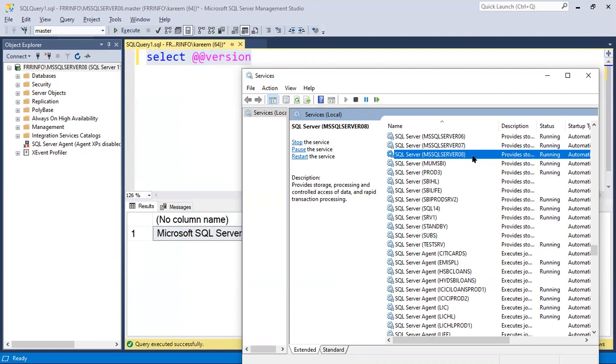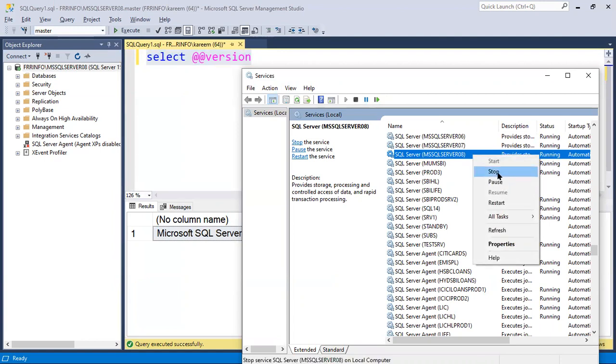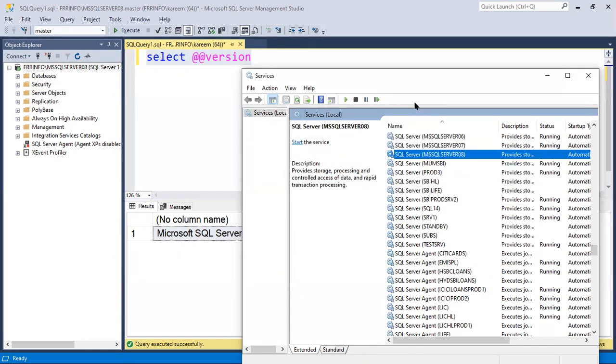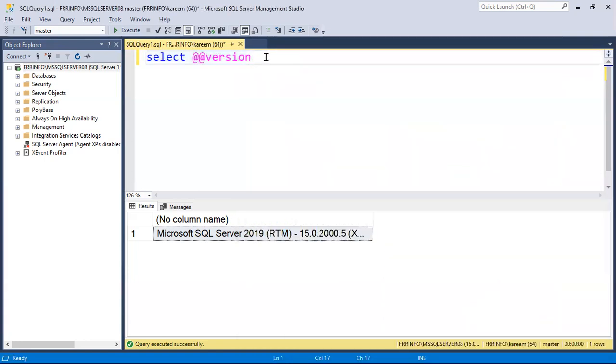If I stop this service, for example, SQL Server in brackets, the instance name is there very clearly. If I stop this service, remember, now see here, not running. Now can we run these commands or can't we? If I run this command now, does it execute successfully or throw an error?